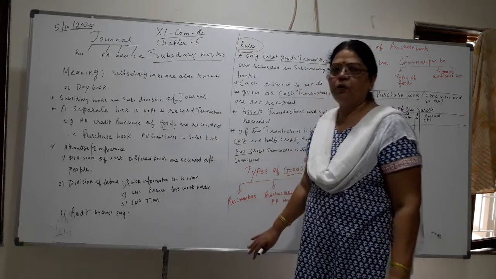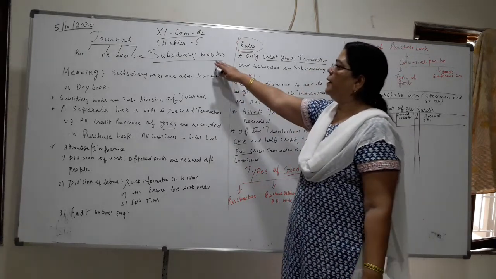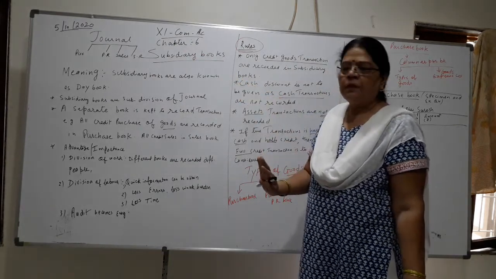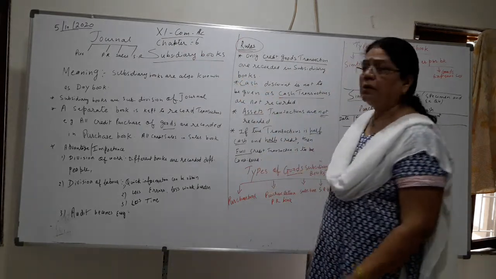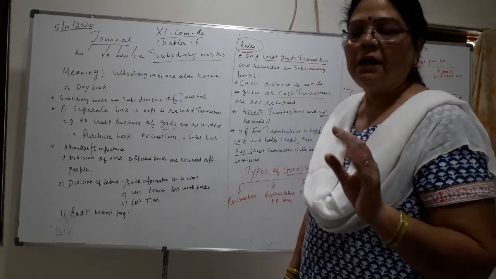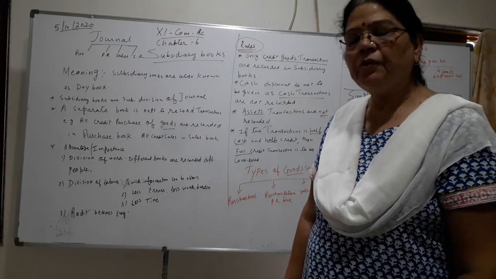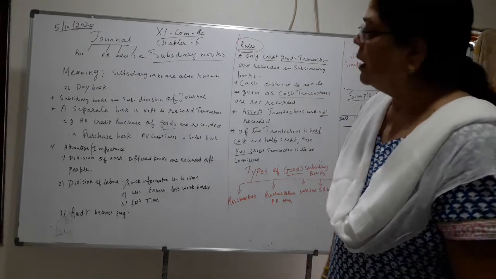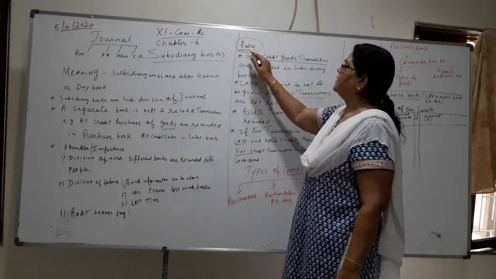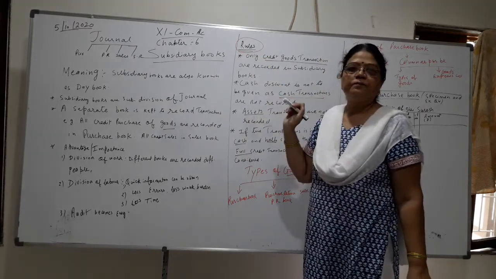You can write in your own words. And I have explained what subsidiary books are. It is a subdivision of journal. Now children, the most important part of this chapter. The chapter is very easy, children. The chapter on subsidiary books is a very easy chapter. But you have to remember these rules which I have written for you.